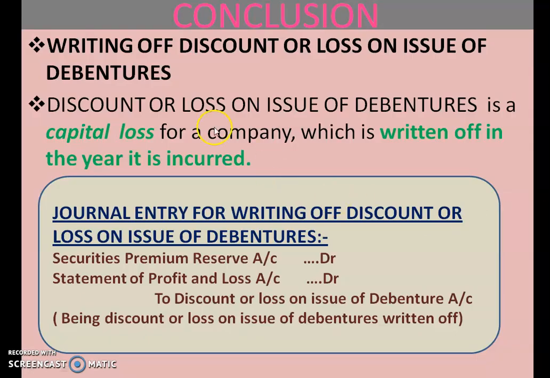Now let us summarize today's problem. Today we have seen writing off discount or loss on issue of debentures. We saw that debentures issued at a discount, or loss on issue of debentures, is a capital loss for a company, and they have to write it off in the year in which it is incurred. We have to settle this money from securities premium reserve and statement of profit and loss.